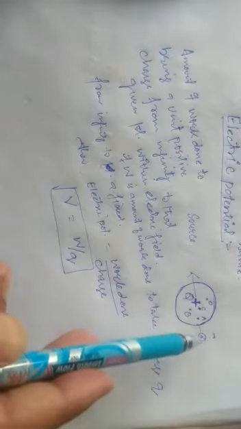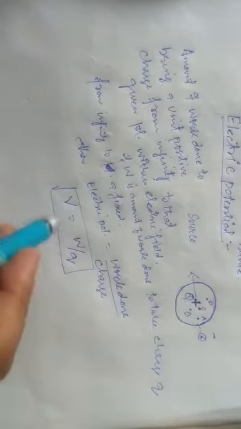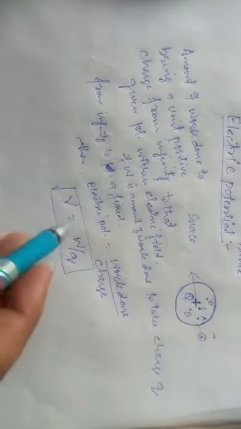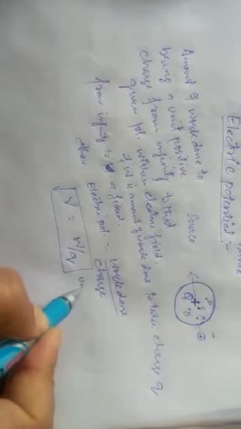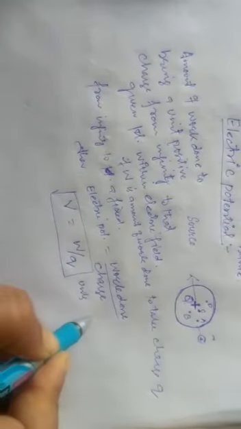So electric potential at a point is defined as the amount of work done to take a positive charge from infinity to that very point. It is denoted by W, and its units will be joule for work and coulomb for charge, that is joule per coulomb. That's electric potential, and that's called the volt. Joule per coulomb is called the volt. So how will you define 1 volt?